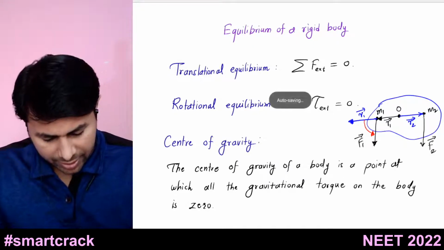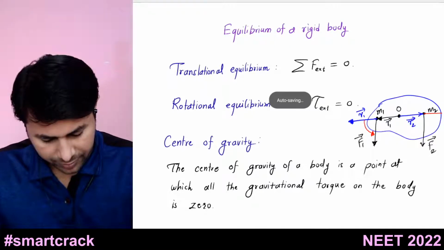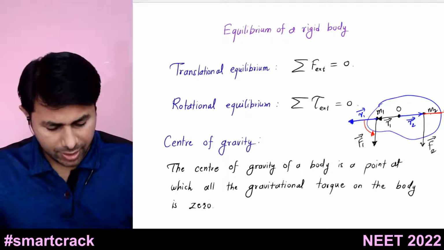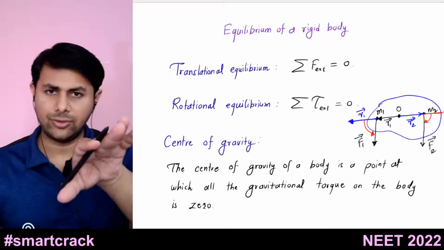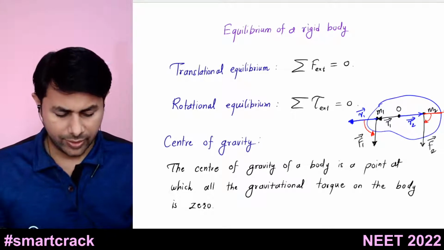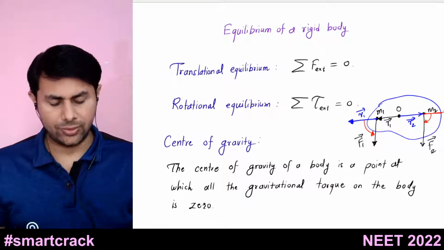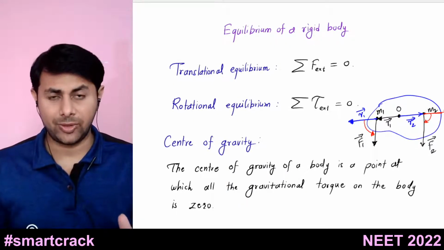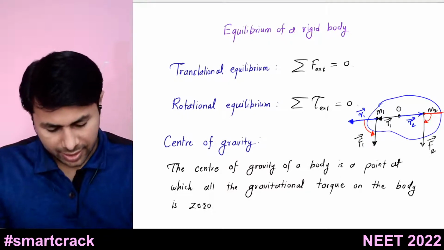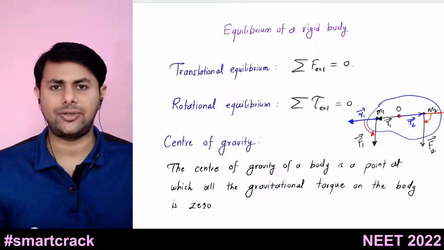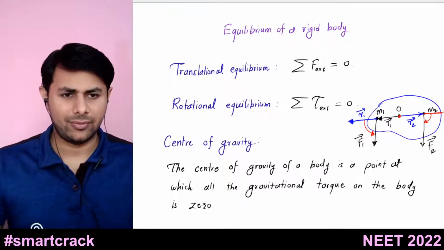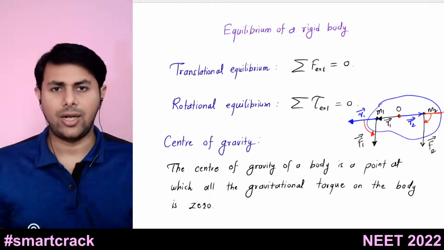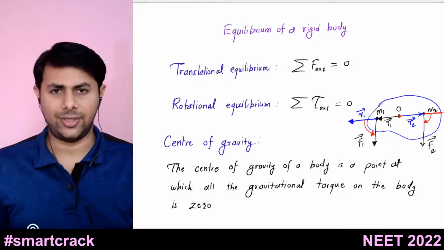Now if you take this R2 bar and draw it over here, this is R2 bar. The torque due to this one will try to rotate the body in the clockwise sense. So if the torques due to all the gravitational forces acting on all particles within the body are balanced, then this point is known as what? It is known as the center of gravity. So the center of gravity is a point in the body about which the gravitational torque is equal to zero.